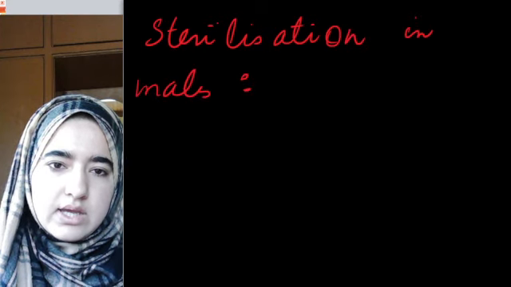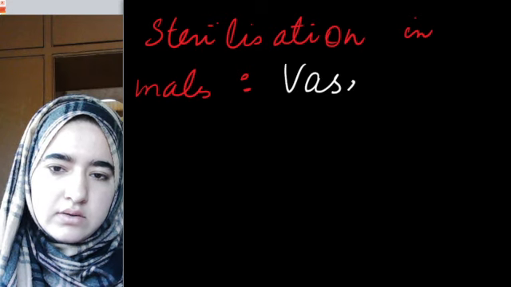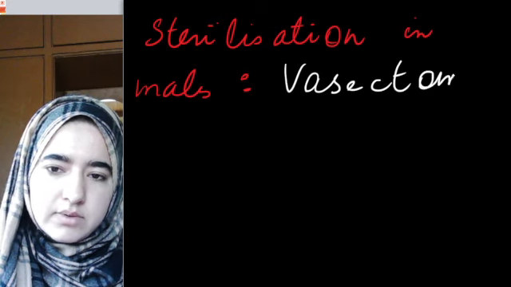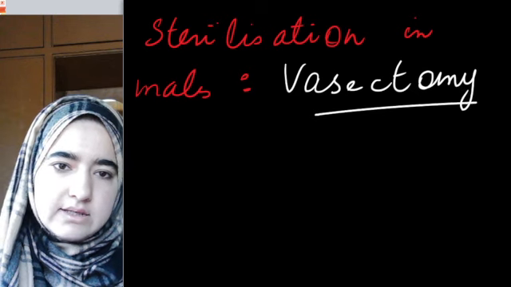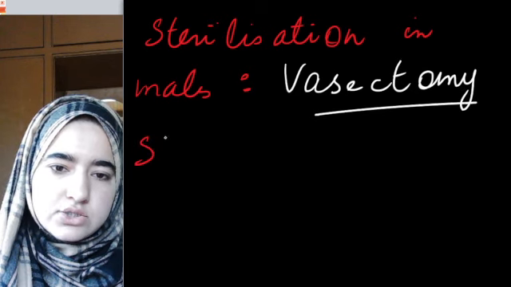I'll write it down. Sterilization in males is known as vasectomy, please remember, and that of females is known as tubectomy.